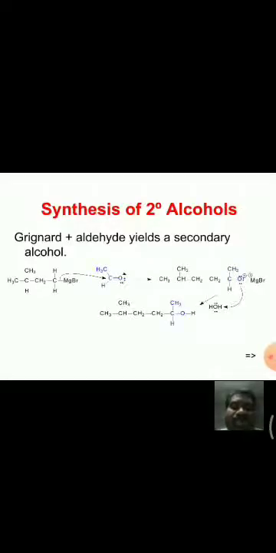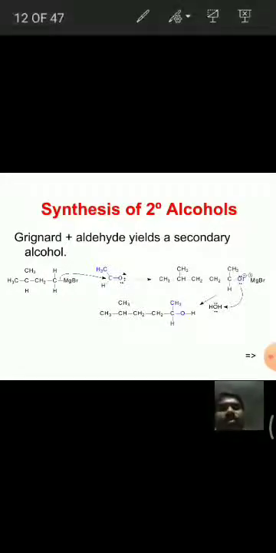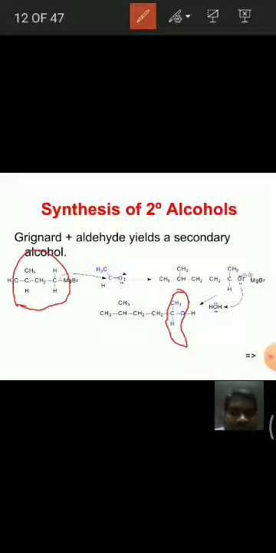This is one more example where it is treated with acetaldehyde. We get, remember, this type of product. See here, this is the alkyl group in Grignard reagent. When the final product is formed, see here, this group is extra, that means CCH3. Okay, if you understand this, it is very simple.